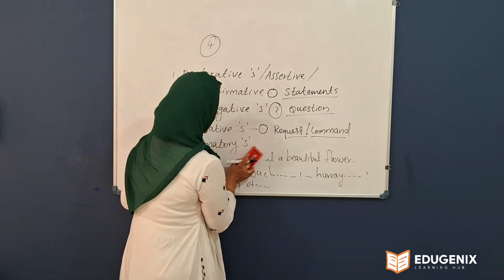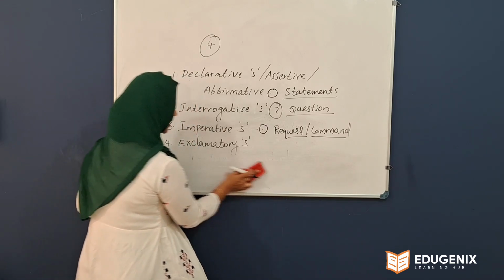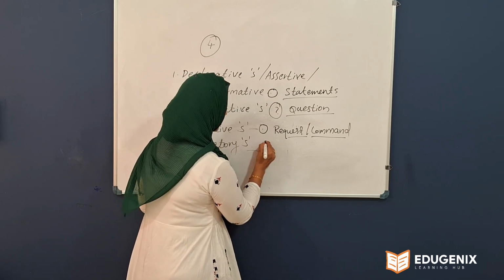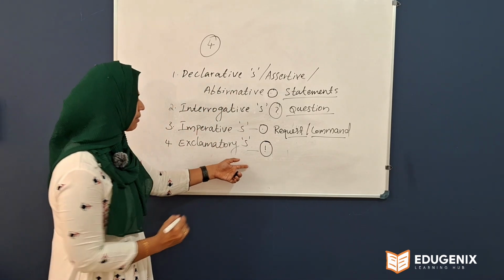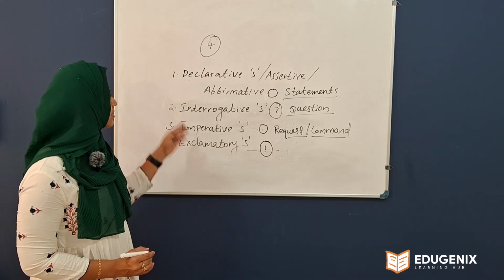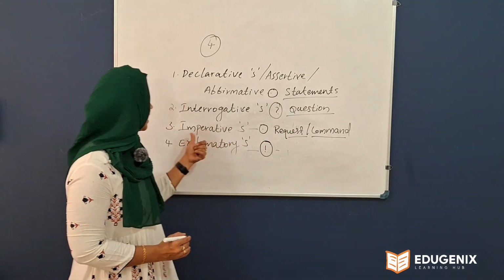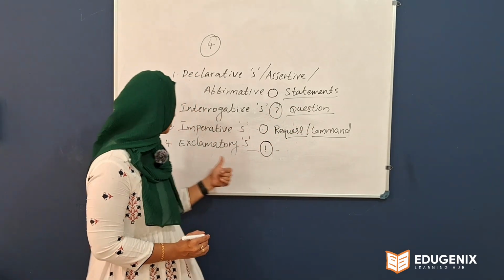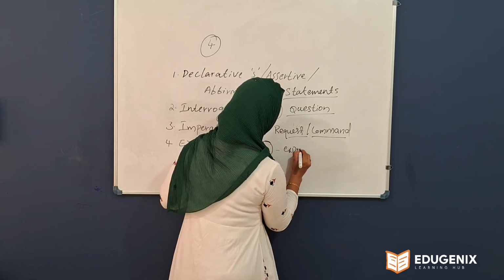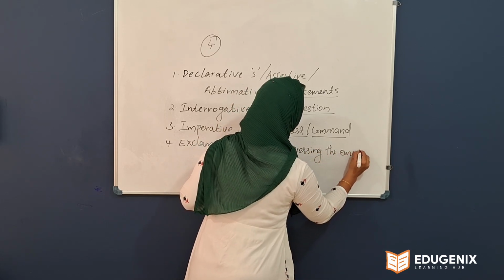And the last one, exclamatory sentence. What do you mean by exclamatory? Expressing the sudden emotions of a speaker, and it is marked with an exclamation mark. So these are the four types of sentences. Declarative gives you statements. Interrogative gives you questions. Imperative gives you request or command. And exclamatory is expressing the emotions through words.